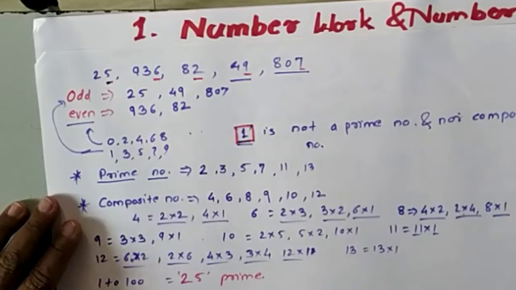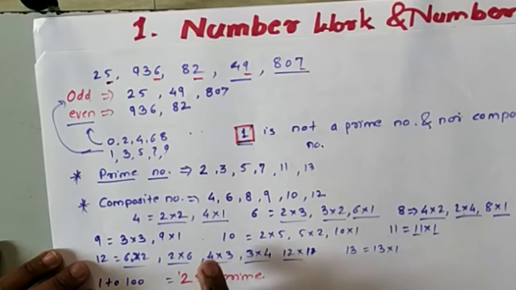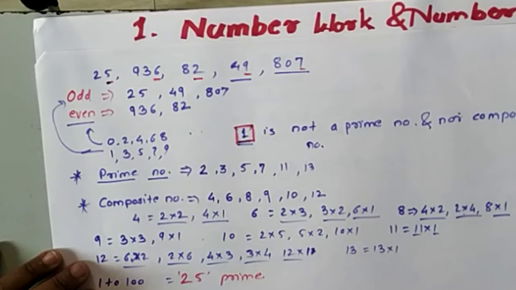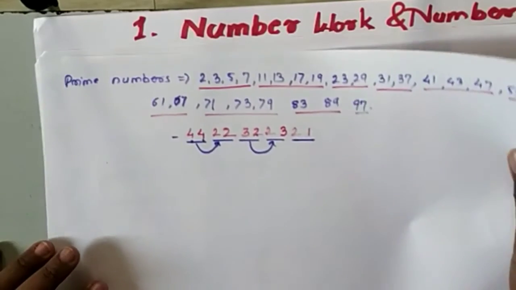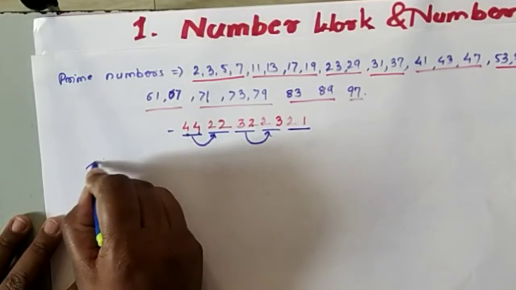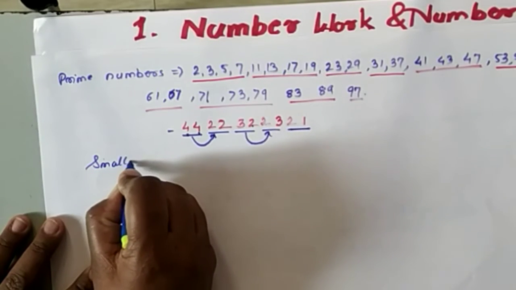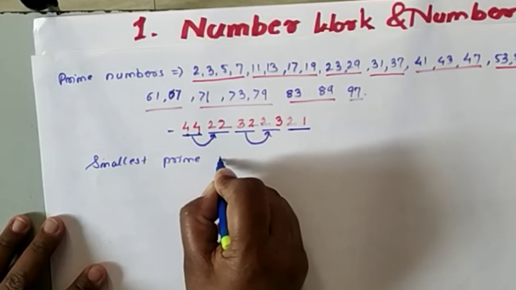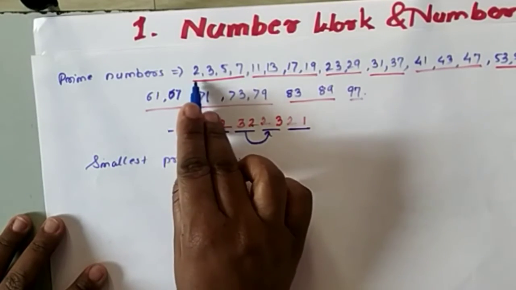So what are the composite numbers? From 1 to 100 inside, except the prime numbers, leave the prime numbers, and the remaining numbers are called composite numbers. Okay, now from this what are we understanding, which is the smallest prime number?